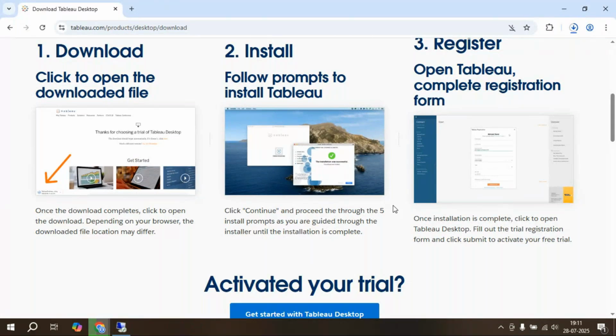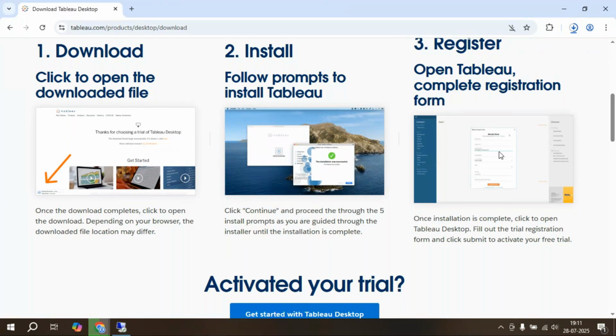See, in that we have these two options, download and install. What is the difference between download and install? Is there any difference? If I place the cursor, it's going to display download in progress.